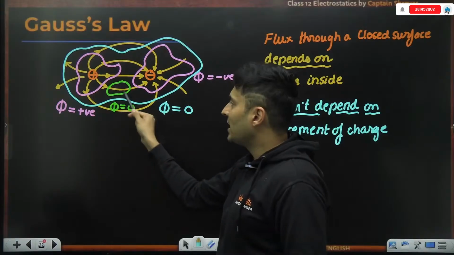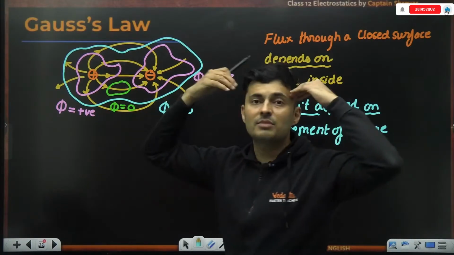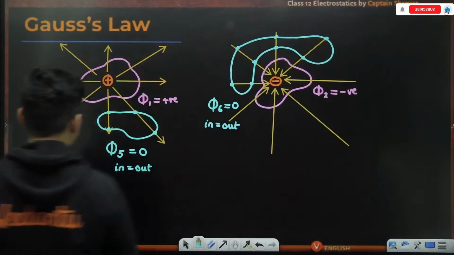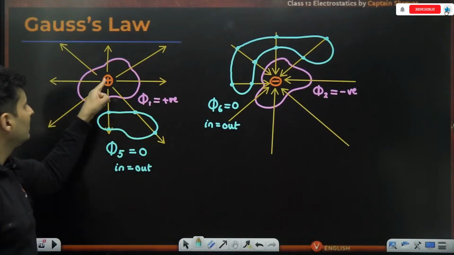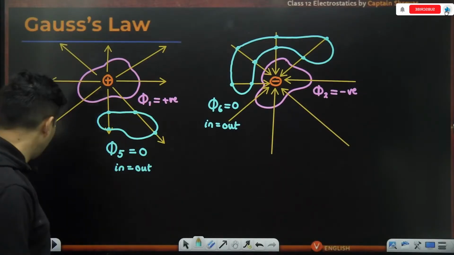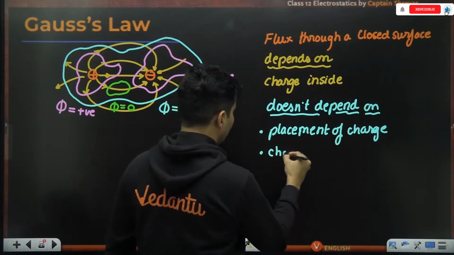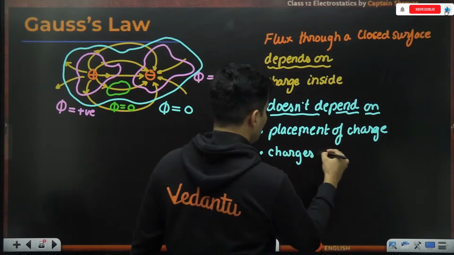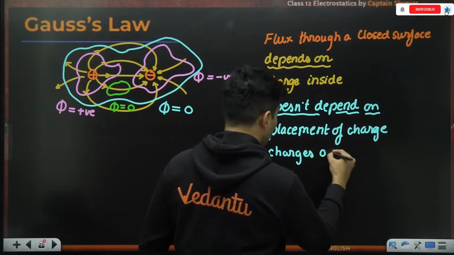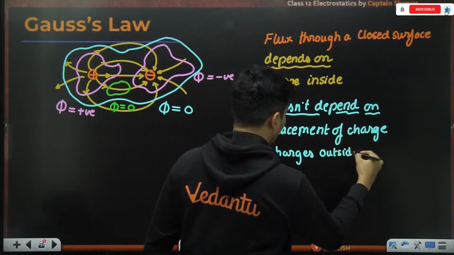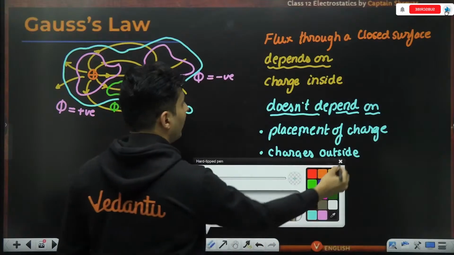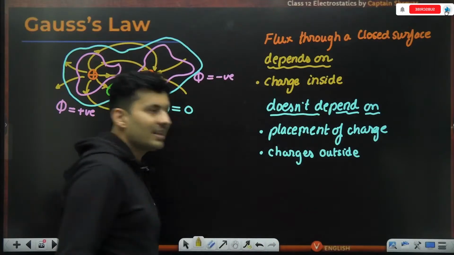Also, the flux does not depend on any charge which is present outside, like you saw over here also. For this surface, this charge was outside, it doesn't matter. So the charges which are present outside do not matter. So only the charges which are inside matter.